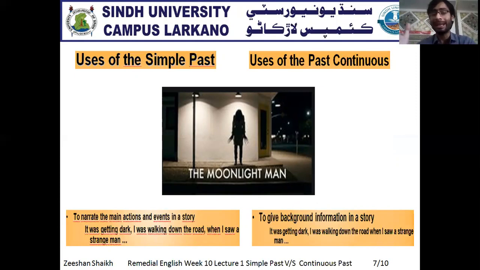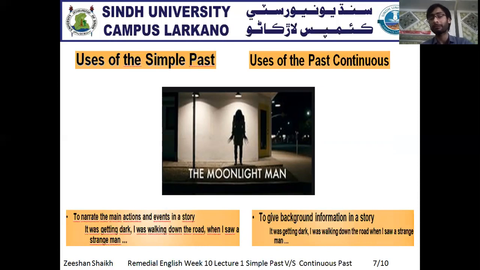Whenever you're telling a story to your friend, whenever you're trying to start, you have to give the background. Means you have to start from the past continuous tense. How? Now see the example. It was getting dark. I was walking down the road. Now, these two sentences show the background information. Whenever you're starting any kind of story in the past continuous, then you have to give the background information.